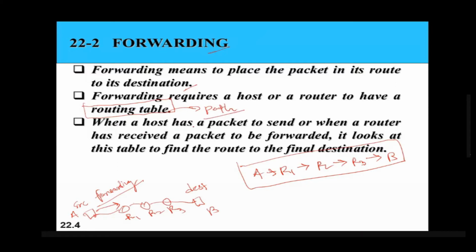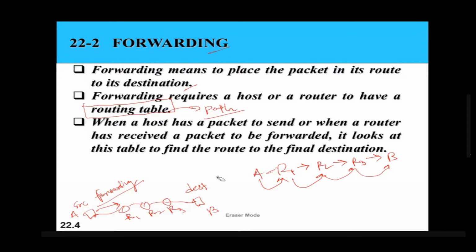When a host has a packet to send, or when a router has received a packet to be forwarded, it looks at its table. So A will look at the routing path, and A will send this packet to R1. Then R1 again will check a routing path. The routing path is through R2, so R1 will send it to R2. Then R2 will again check a routing table and will send it to R3. R3 will check a routing table and will send it to B.